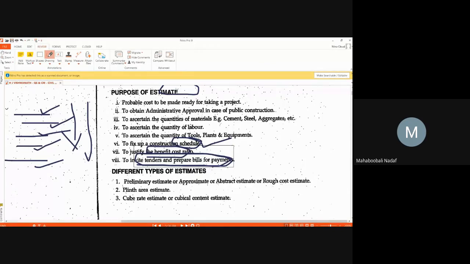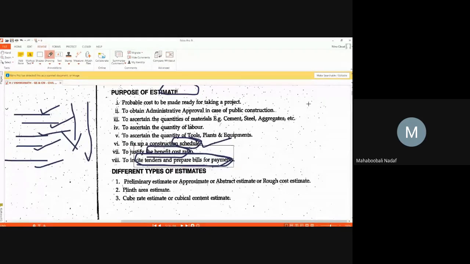Okay. So can anyone tell me what do you mean by tender? Pujari, Shiv Kumar, Ranjana, Ranganath. Can you explain to me what you mean by tender? Sir, tender is how much rate or how much amount a contractor will take to execute a particular work. So that information is given in tenders.